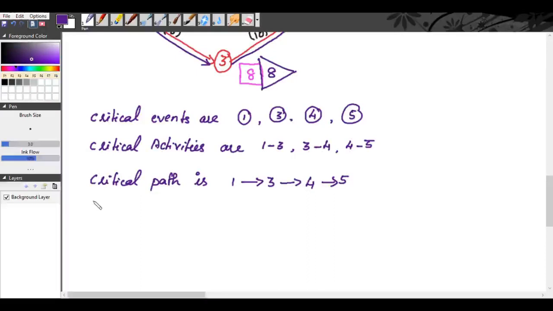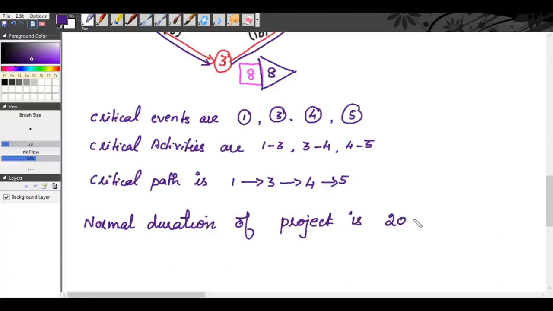So the normal duration of the project is 20 days.